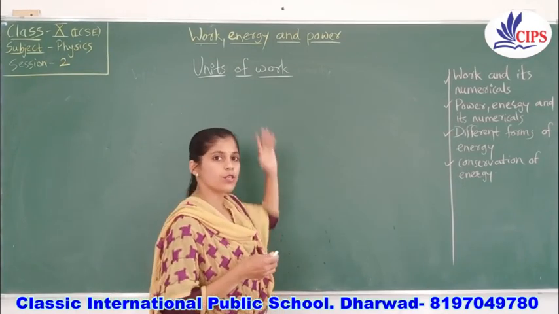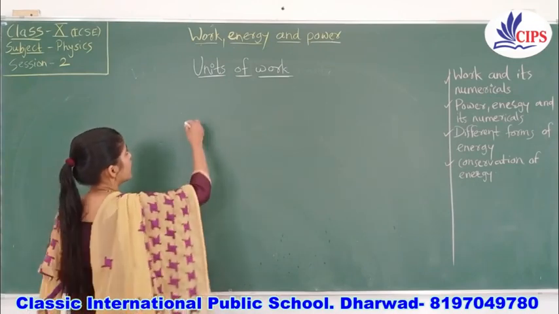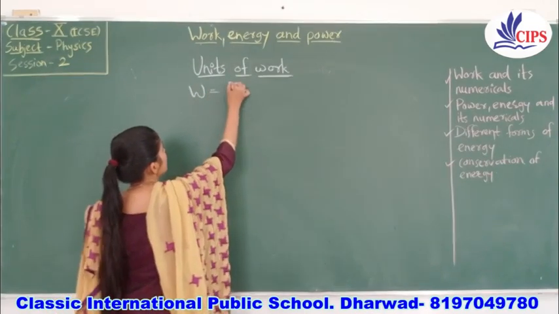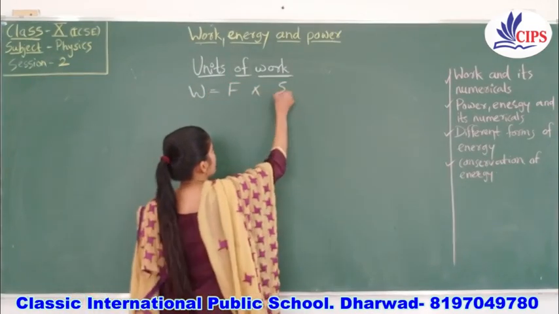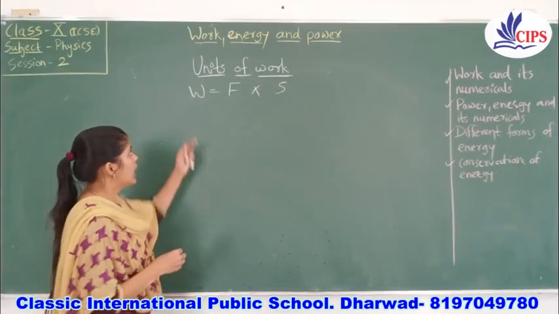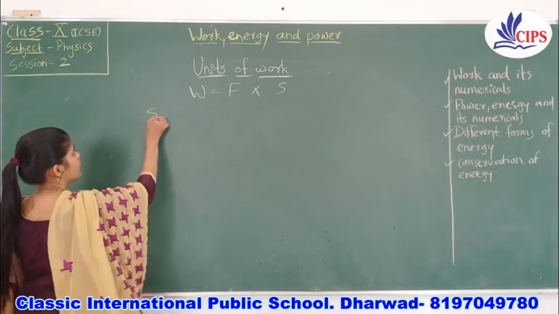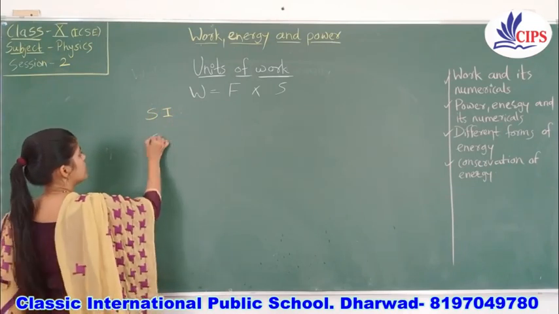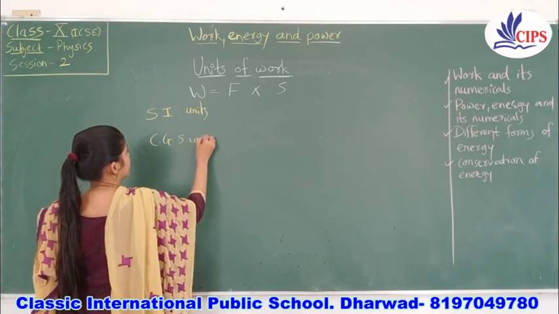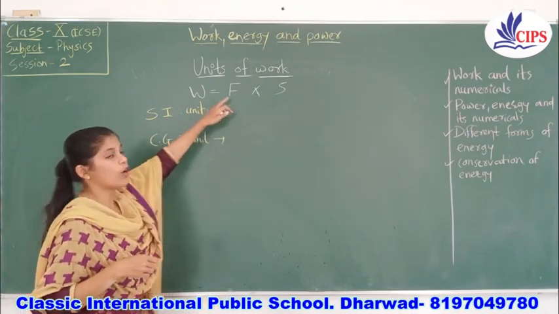You need to know about the units of work, which you will be knowing, but let us recall the units of work. Work is always equal to force applied and displacement. We are considering the normal work done by any object. It is very easy to find both types of units. First type is the SI unit, second type is the CGS unit. What is the SI unit for force?